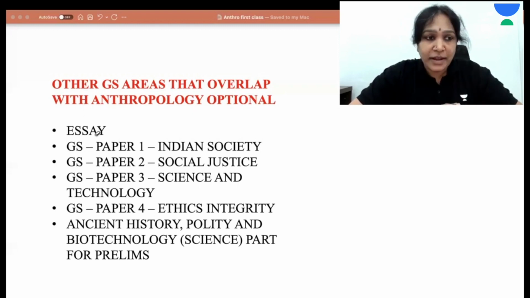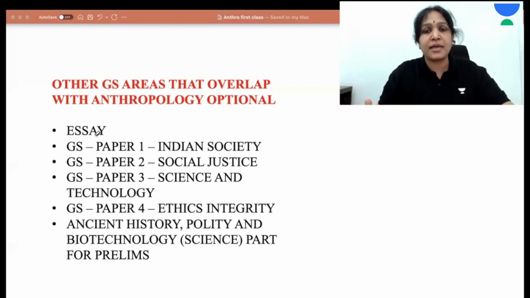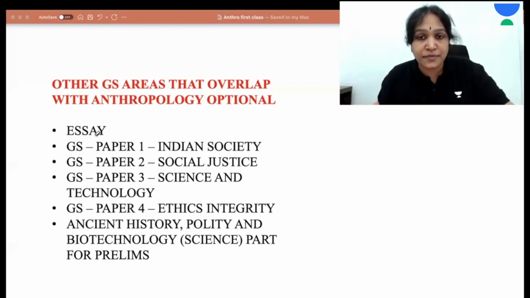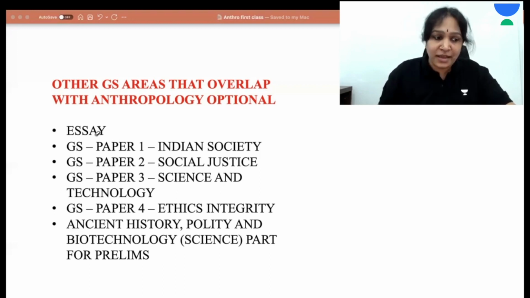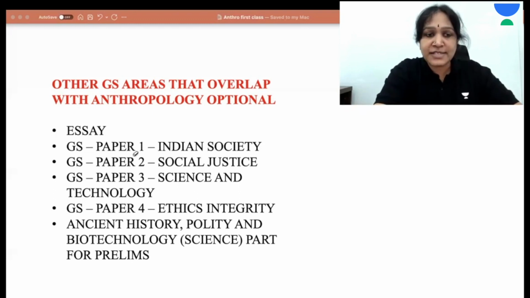I can give you one very good example. One of the essay topics in recent years is "Culture is what we are and civilization is what we have." That particular topic is exactly from the anthropology syllabus, because we have culture and civilization in the anthropology syllabus. So there is a very high chance that any one of the essays will have an overlap with the topics in the anthropology syllabus. And then GS paper 1.